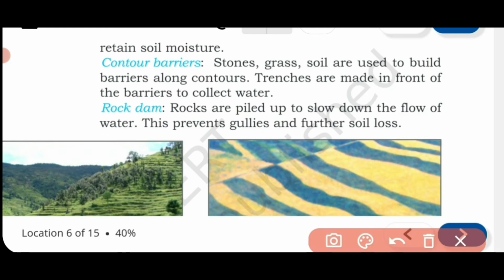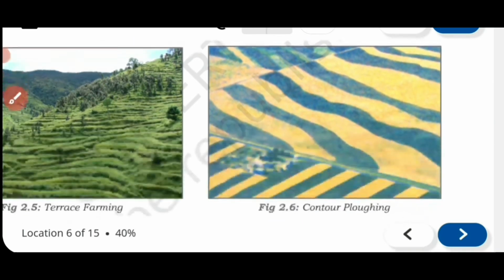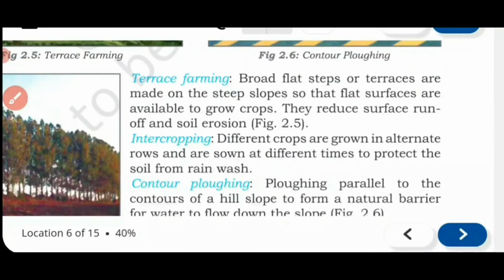Now moving to the rock dam. Next point is your rock dam. Rocks are piled up to slow down the flow of water. This prevents gullies and further soil loss. Maybe during rainy season the water starts flowing from the mountains. To stop that, they make this barrier, and when the barrier is made, the soil will not be taken down. So this is the rock dam, they make it. Okay, now moving to the next one, terrace farming.